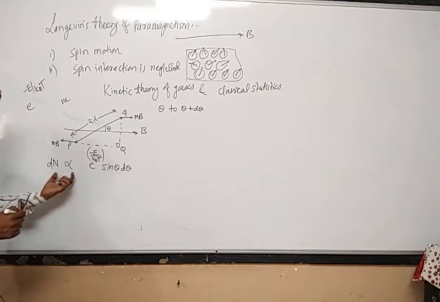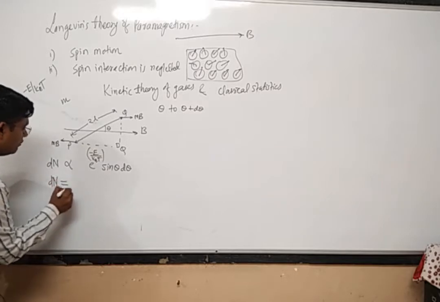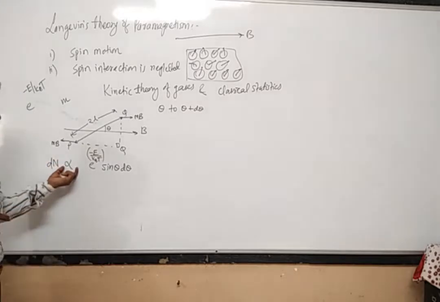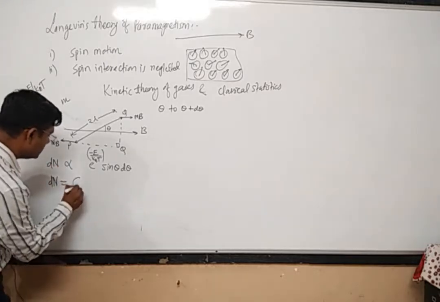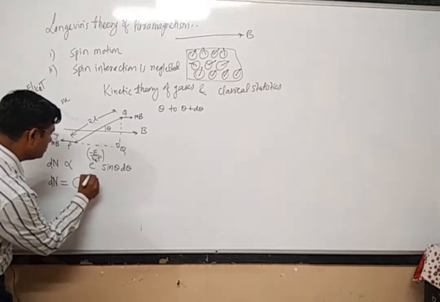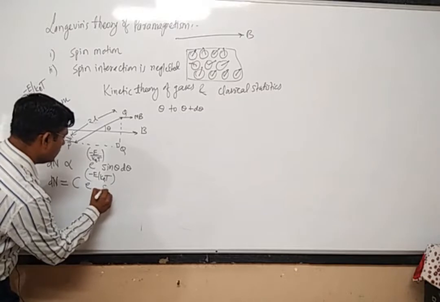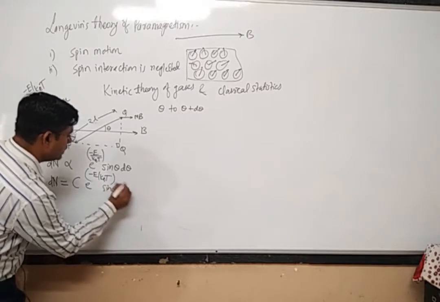Now if I want to remove this proportionality sign, I would have to introduce one constant, and suppose that constant is denoted by the letter C, capital C. So it is C into e raised to power minus E over Kb into T into sin theta into d theta.